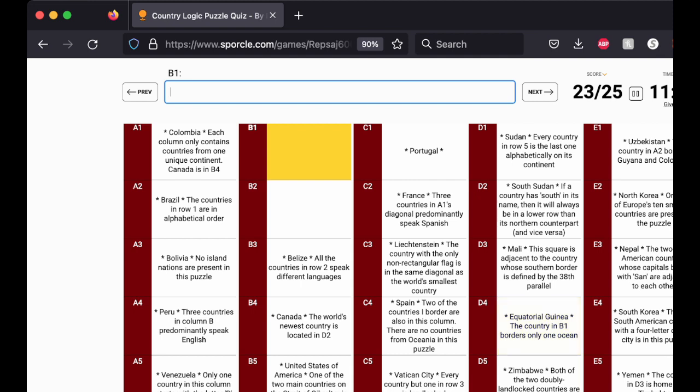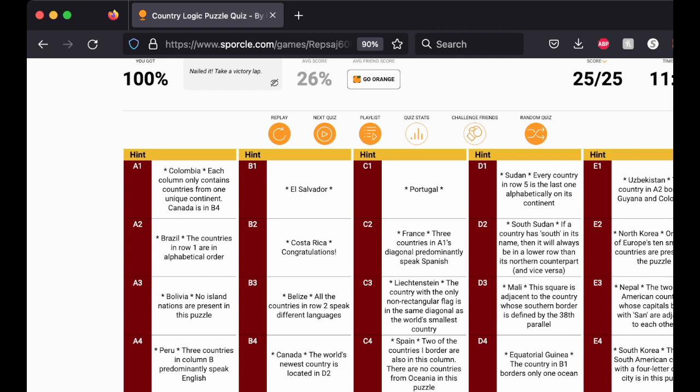Alright. The country in B1 borders only one ocean, so El Salvador only borders the Pacific Ocean. Alright, so B1 would be El Salvador, and B2 would be Costa Rica. Okay. So we're off to a good start. Had 11 minutes to spare, so we were efficient.